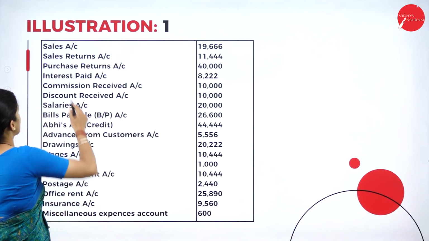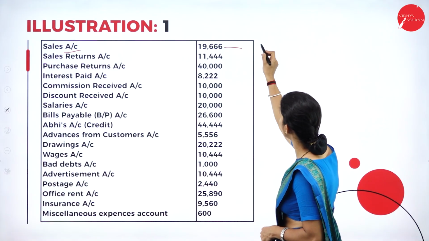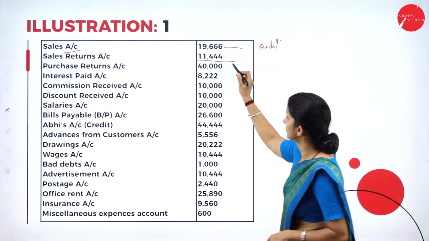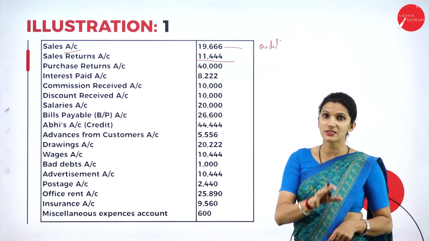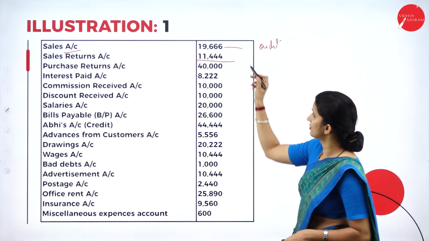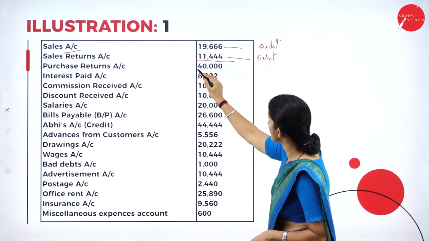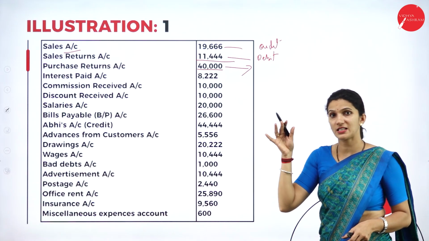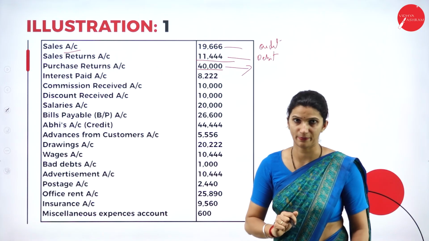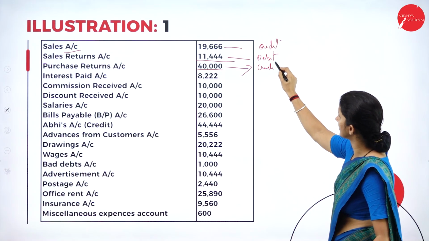So next we have sales account. It is a revenue generating, mainly income source, so it comes under the credit side. Sales returns means your income is reduced, or it is a kind of loss. So that means it comes under the debit side. Then we have purchase return. The purchase is an expense. So when there is a purchase return, that means a reduction in the expenses. So it is a kind of gain. So you will write it under the credit side.